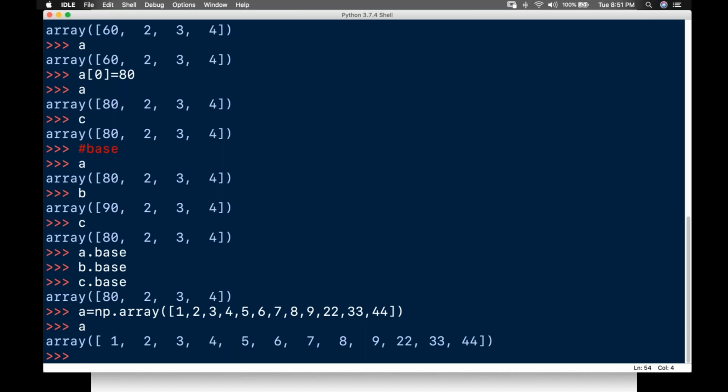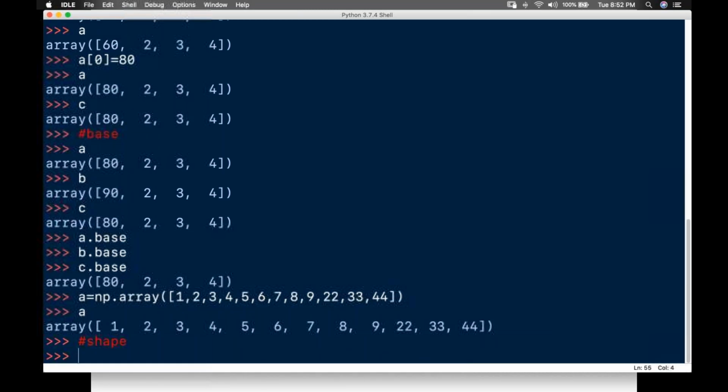You can reshape the data, from 1 dimension to 2 dimension, 3 dimension, 4 dimension, like that. So how do you reshape it? Take it down. A NumPy array has an attribute called shape, which returns a tuple with each index having the number of corresponding elements.